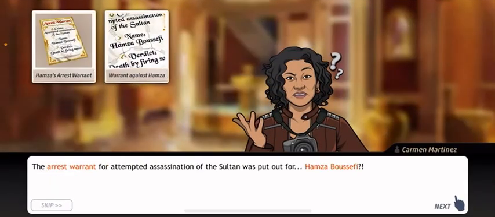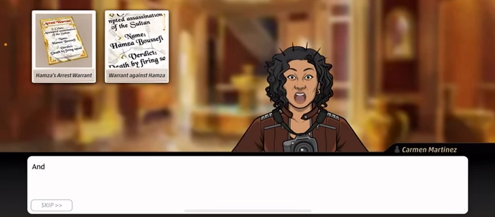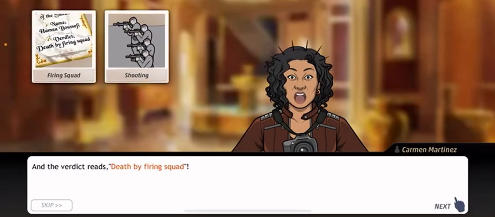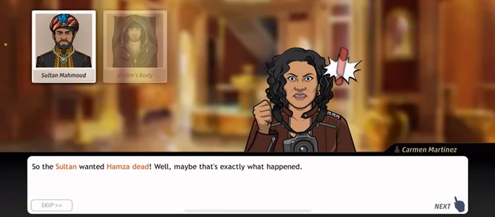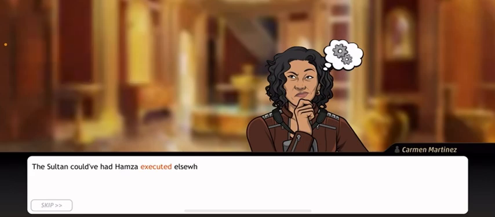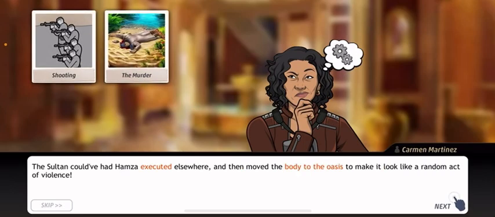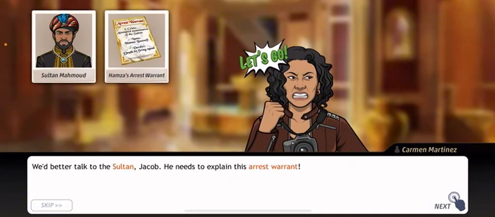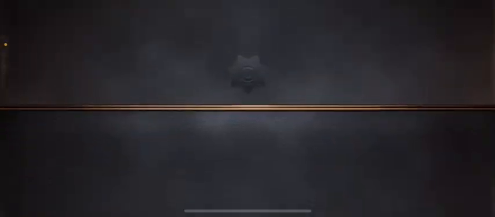The arrest warrant was for attempted assassination. The Sultan was put out for Hazma. The verdict reads death by firing squad. So the Sultan wanted Hazma dead. Well, maybe that's exactly what happened. The Sultan could have had Hazma executed elsewhere and then moved the body to the oasis to make it look like a random act of violence. Better talk to the Sultan, Jacob. He needs to explain this arrest warrant.